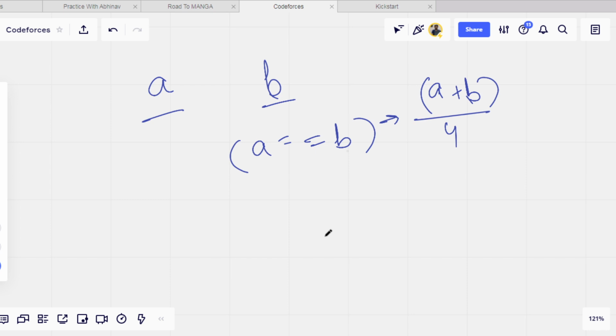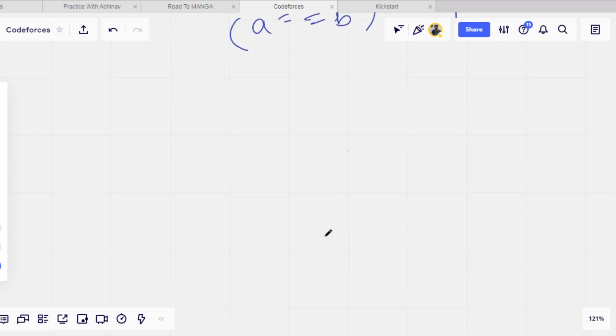Fine. Now, if programmers are more than mathematicians, or mathematicians are more than programmers, then what will we do? We will make pairs of 1 and 1. For example, there are 8 mathematicians and 3 programmers, let's say, or 4 programmers. We will take 4 programmers. So let's say there are 8 mathematicians and 4 programmers.